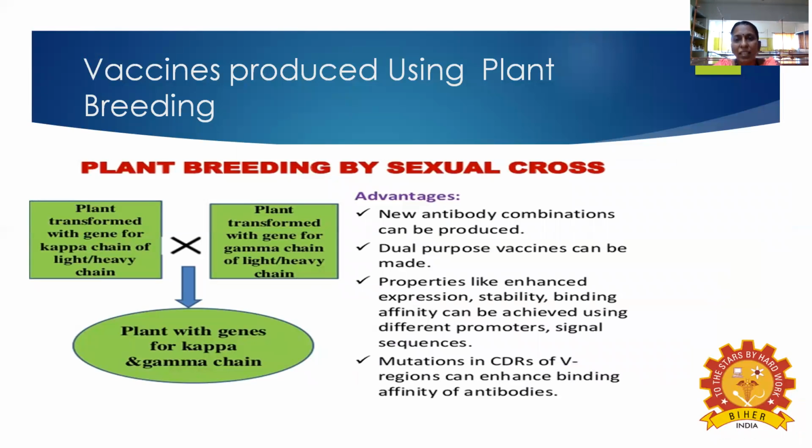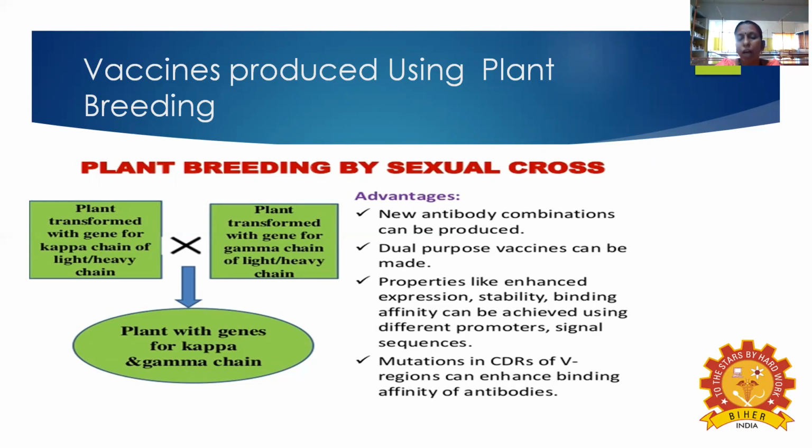And then, what about the vaccines you have to produce using this plant method? The next thing is how to make it. You have to take the plant, transformed with the gene for the kappa chain of the light chain, and then the next one is gamma, the gamma chain of the heavy chain.